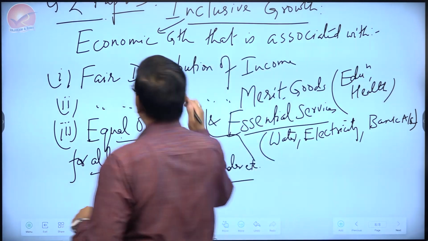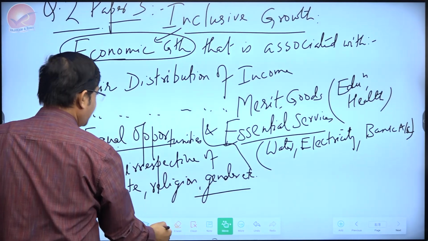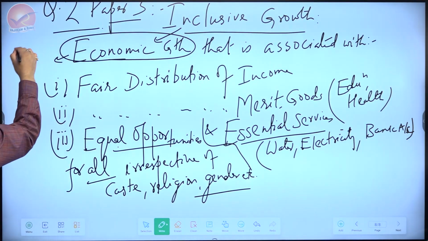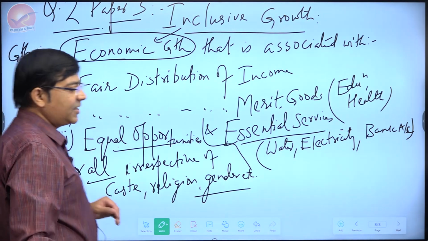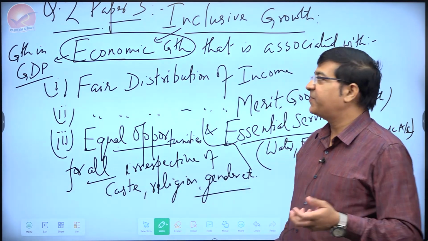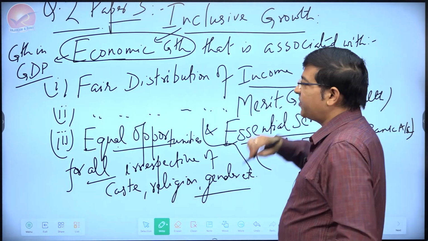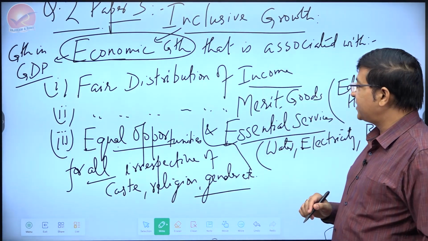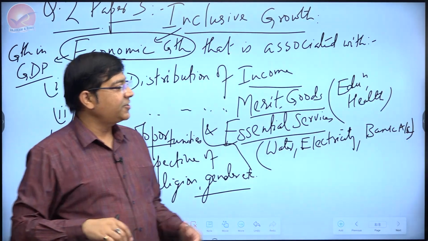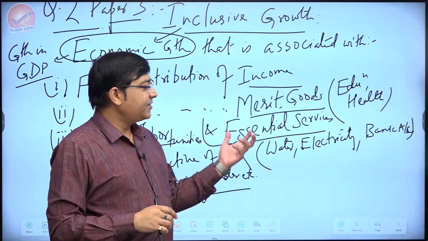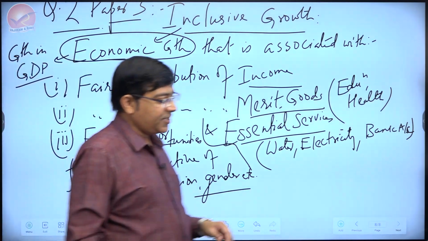Let's look into some of the keywords here, because that will be guiding us to the answer carefully. One is that it is economic growth. So without economic growth, we cannot have inclusive growth. Let's be clear on it. Economic growth often refers to the growth in national income, or generally in India, we talk about GDP growth. The GDP growth is the first essential requirement for inclusive growth. But not just GDP growth, it should be fairly distributed among the different parts of the population. It should be providing not just income fairly, it should be providing the merit goods like education, healthcare, etc., essential services like water and electricity, as well as the equal opportunities.